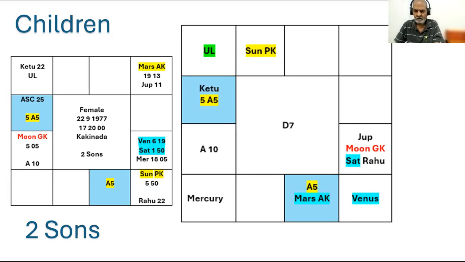Then what are the other things? AMK is not connected to any other. AMK is connected to Lord of A5. A5 or Lord of A5 or PK, all these things may make the same. So there are two good Raja Yogas. AK combining with A5, then AMK combining with Lord of A5. So thank you.